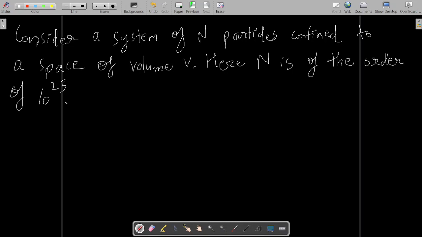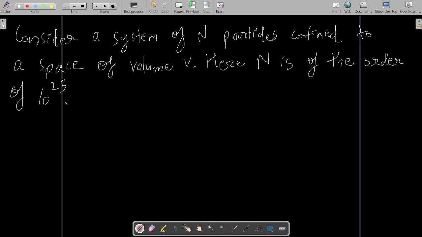Now whenever we study statistical physics, we usually take the number of particles to be very large, very huge. Because for a very small number of particles, suppose only 15 particles or 20 particles or only 100 particles, the bulk property cannot be determined, because the material is not itself in bulk.